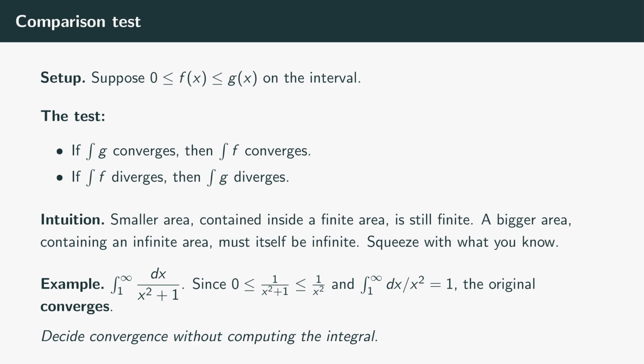But for x greater than or equal to 1, we have 1 over the quantity x squared plus 1 less than or equal to 1 over x squared, and we just showed the integral from 1 to infinity of dx over x squared equals 1. So by comparison, the integral from 1 to infinity of dx over the quantity x squared plus 1 converges. We don't know what it equals from this argument, just that it converges to something finite. The point isn't to find the value. The point is to know existence. For analysis, that's often the whole question.